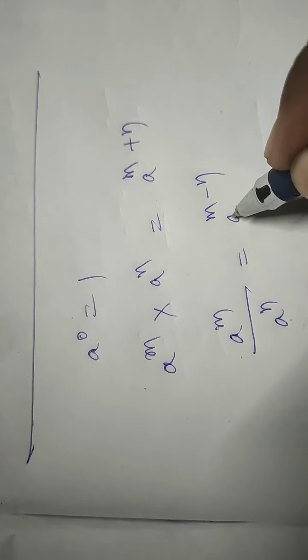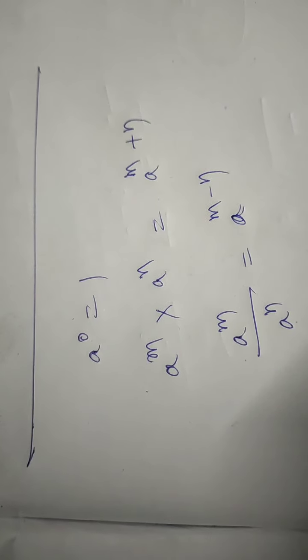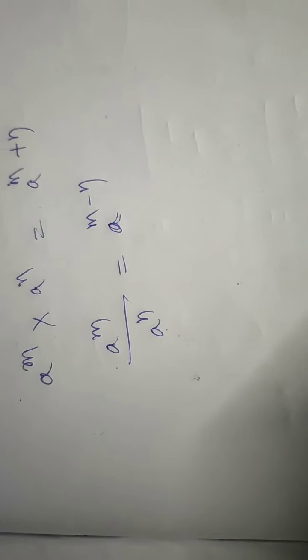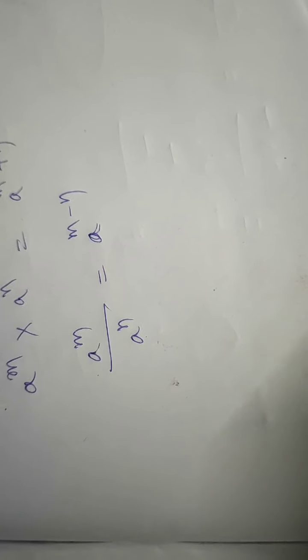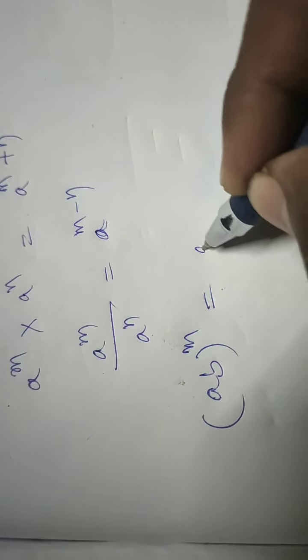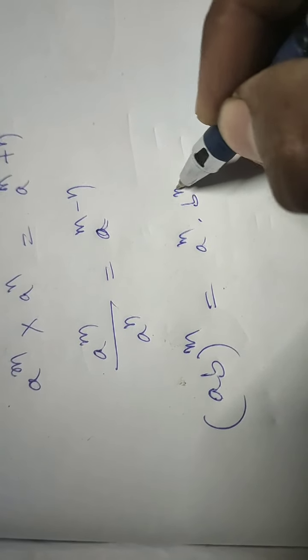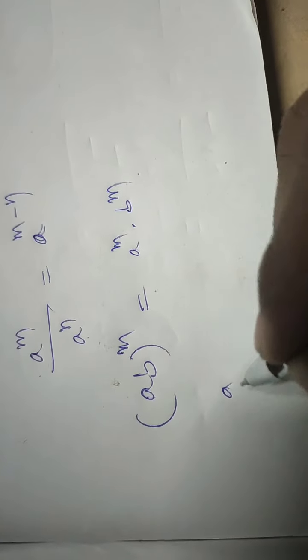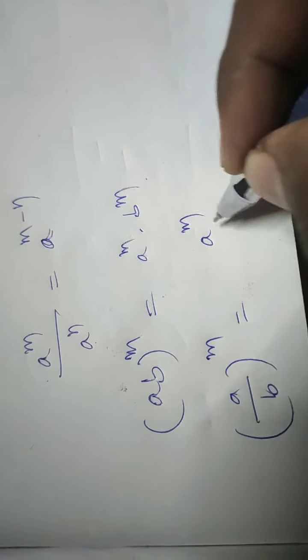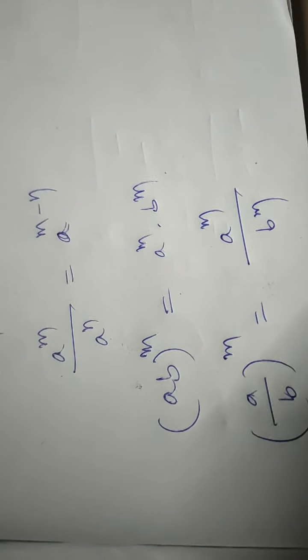Here remember, a is the base, m and n are powers. We can call them powers or exponents also. And (ab) whole power m is equal to a^m into b^m. (a/b) whole power m is equal to a^m by b^m.